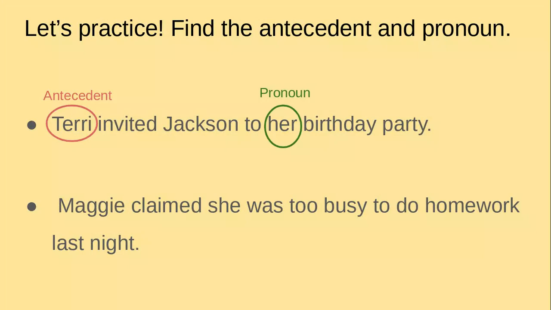That is all that the antecedent means. Here's the last sentence. Maggie claimed she was too busy to do her homework last night. So I see the pronoun she. Okay, well, who is she referring to? She's not referring to homework. She's not referring to too busy. No, she is referring to Maggie. Therefore, Maggie is the antecedent in this sentence.